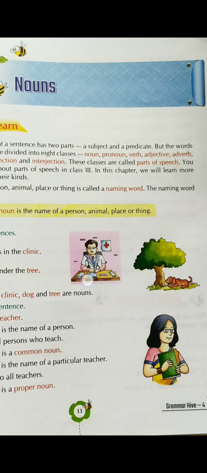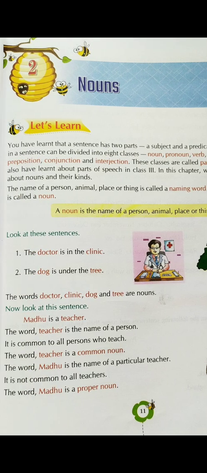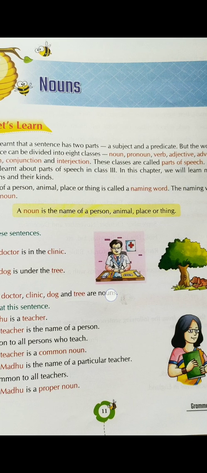In this chapter, we will learn more about nouns and their kinds. So in this chapter, what are we going to learn about? We are going to learn about nouns. And what are nouns? Nouns are also a part of parts of speech. So you need to remember, if anyone asks you whether nouns are parts of speech, you have to say yes, they are. So the name of a person, animal, place, or thing is called a naming word.